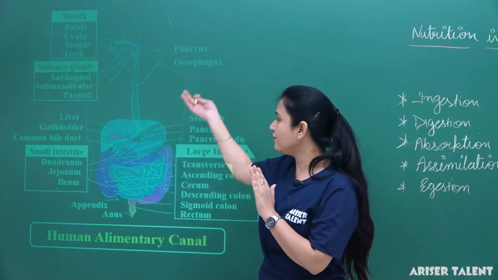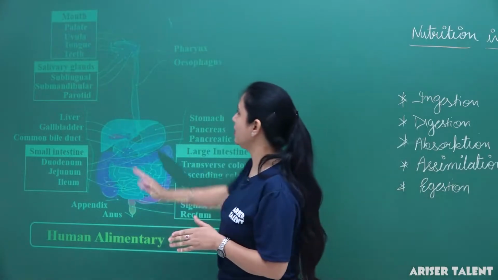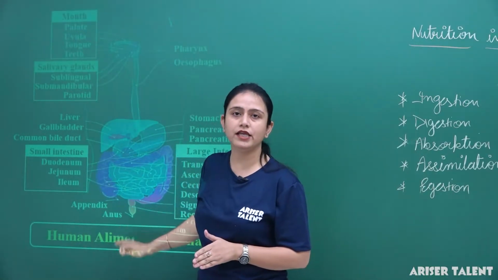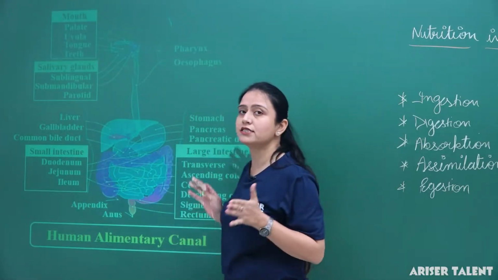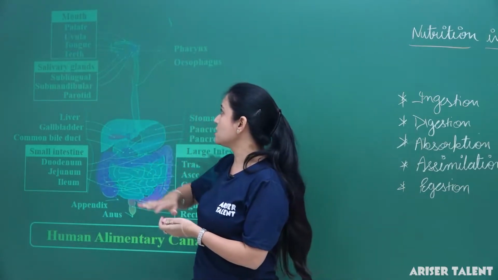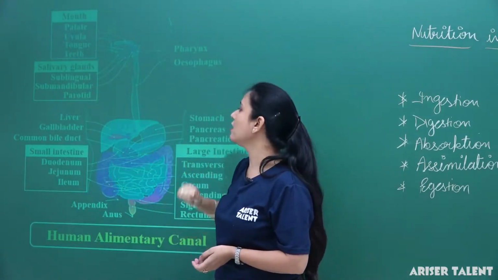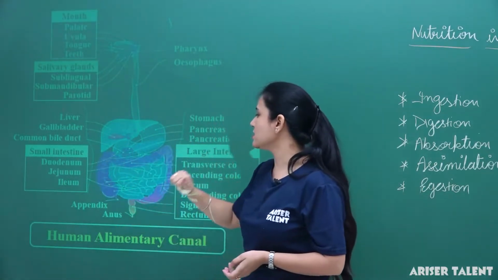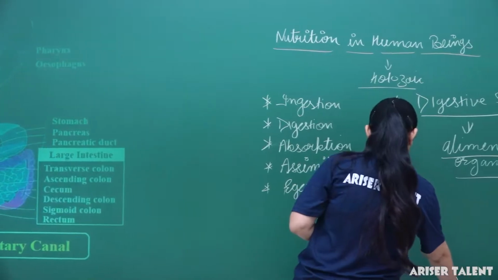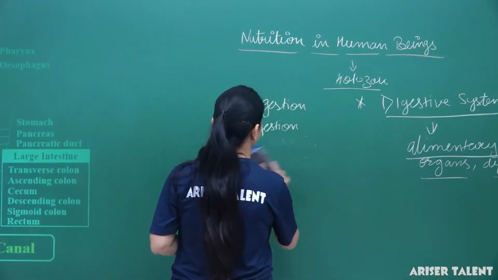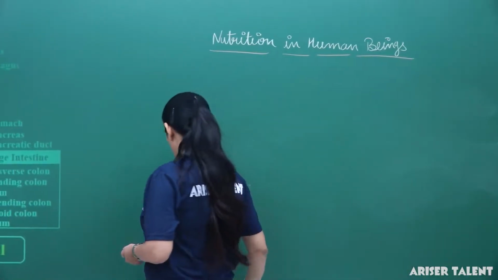Okay, so let me define to you the different parts of the digestive system. Here, as I told you, the alimentary canal starts from the mouth and ends here at the anus. So here in the structure we can see the different organs present in the digestive system. What are they? Mouth, pharynx, esophagus, then stomach, then small intestine, large intestine and anus. Okay, so let me explain these parts of the alimentary canal, the human digestive system.